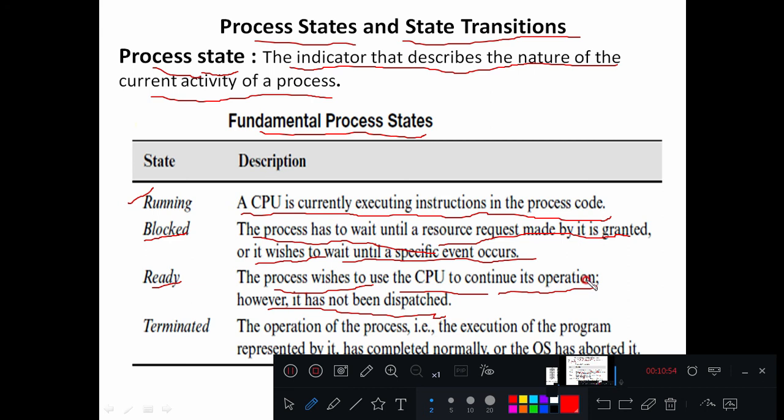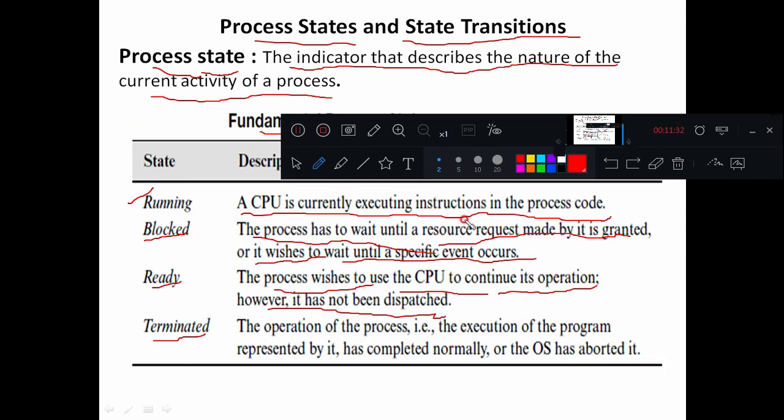Everything is ready with that process, and even if that process is running on a CPU, if any high priority process comes, then the CPU will be released from that particular process and given to the high priority process. In such cases the process will enter into a ready state. That means whenever temporary execution of a process is halted by some higher priority process, we call the process state ready. And the last one, terminated state, as the name itself tells, once the execution of the process is over, it will enter into a terminated state.